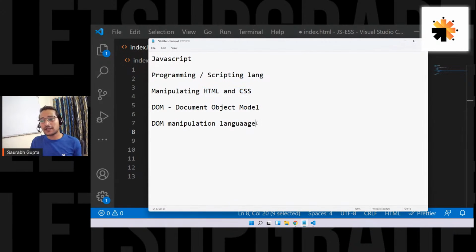Okay. So JavaScript is basically a DOM manipulation language. It manipulates the DOM tree, and by doing that, it manipulates the output dynamically. Why am I saying dynamically?